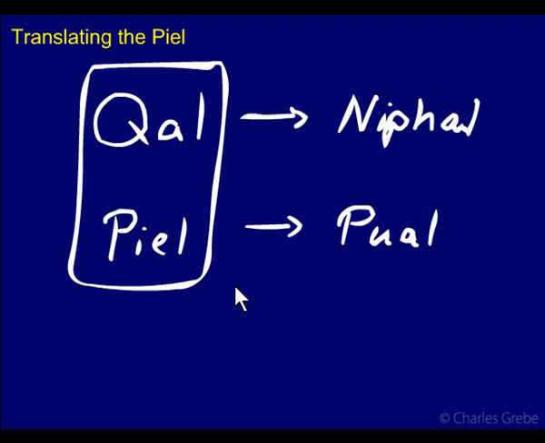Now if a verb exists in both the Qal and the Piel, then you'll tend to see a difference usually. There'll be some meaning difference, which is what we'll go into. If there is no Qal, if a verb only exists in the Piel, then the Piel will usually take the meaning that you would expect for the Qal. So just a regular active meaning from the Qal. Okay, but if both exist, then you usually see a difference.